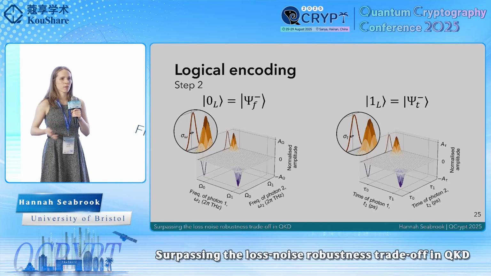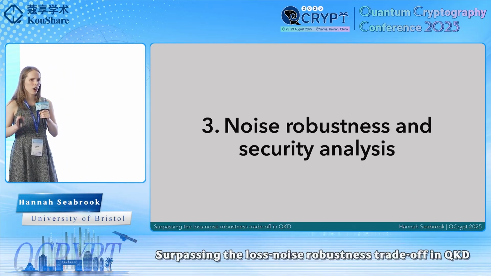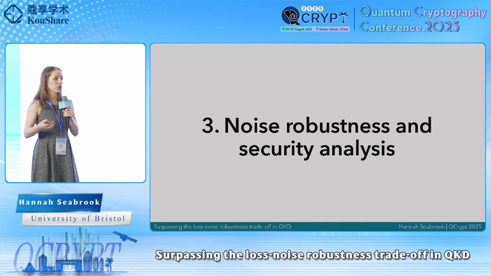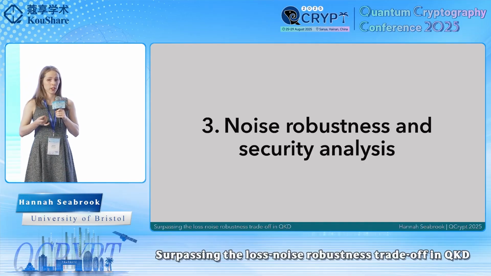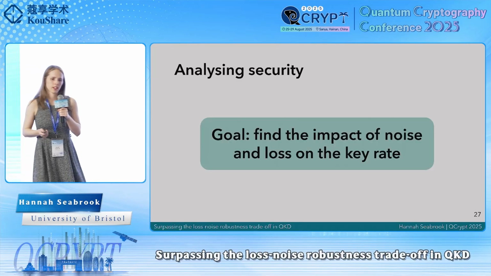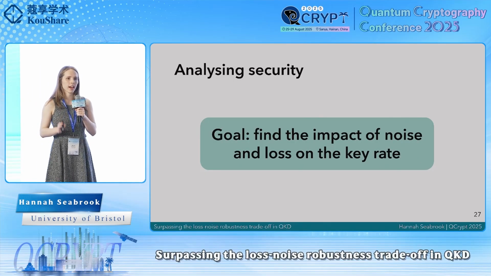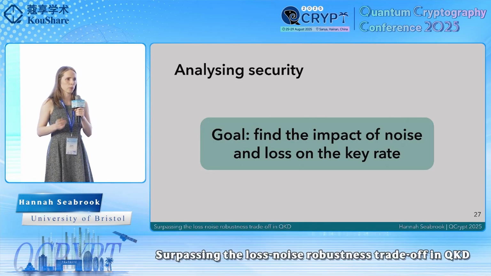So now I've claimed that we want to have some sort of resilience to noise and loss, but I haven't necessarily shown that that's the case. So in the second half of this talk, I'm going to demonstrate the robustness of our scheme by performing a security analysis. To state this more clearly, the goal of the second half of this talk is to find the impact of noise and loss on the key rate of our protocol.